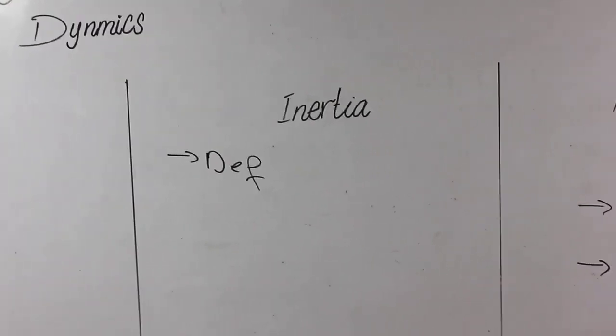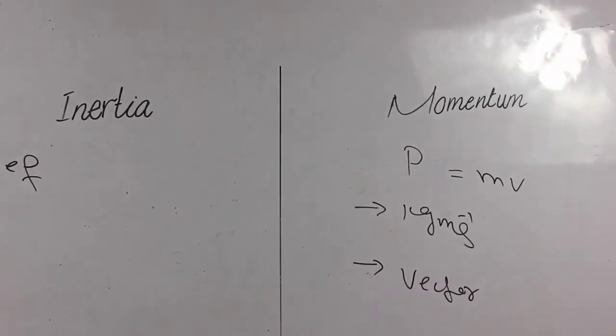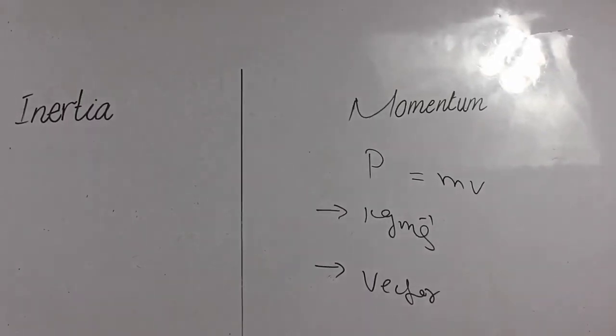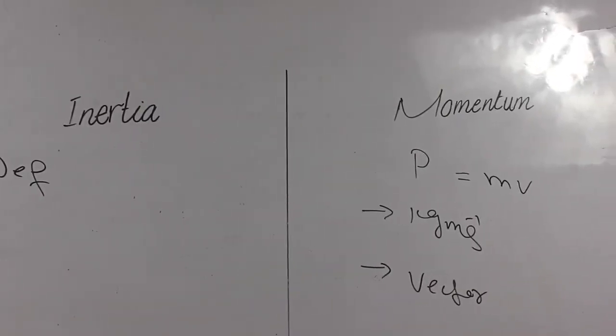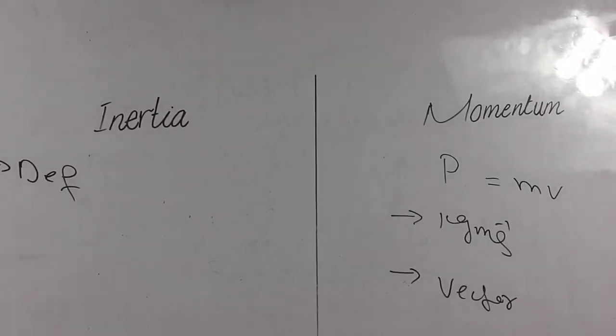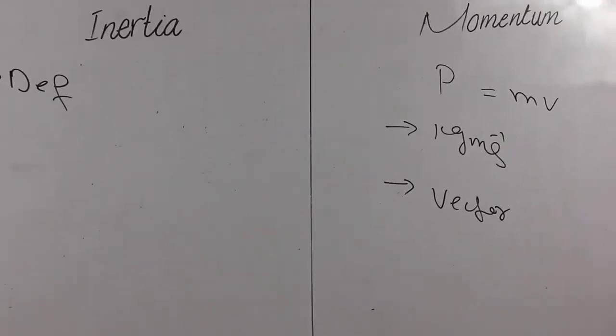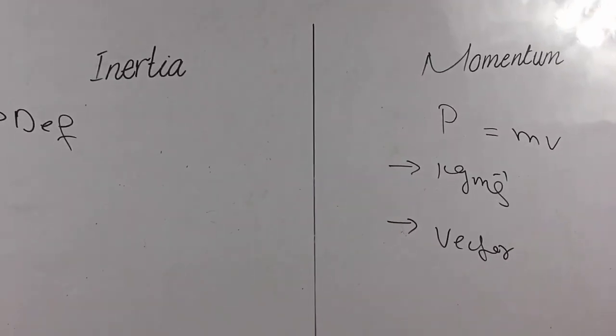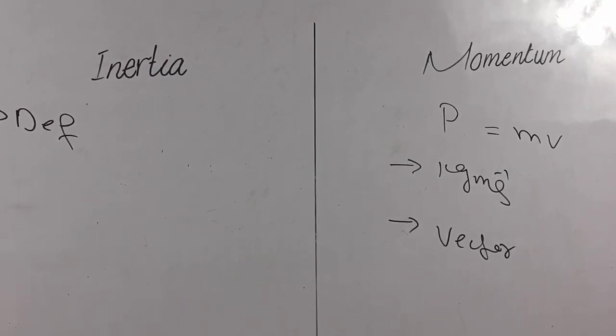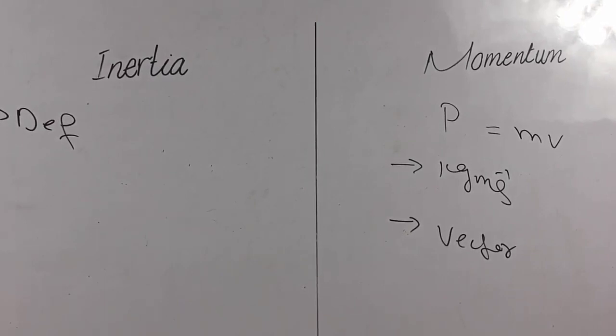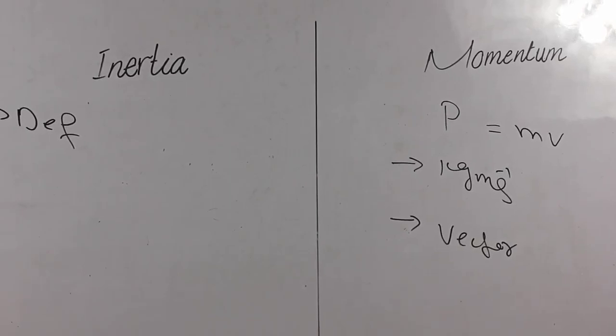The next thing we will discuss today is momentum. Student, we said that in inertia, if a body's mass is small, its inertia is also very small. But whenever a bullet is fired from a gun, its effect is very great, and it is almost impossible to stop the bullet. Why? The reason is that to study inertia completely, we need another quantity with the mass, and that is velocity. So the product of mass and velocity is called momentum. The unit of momentum is kilogram meter per second.